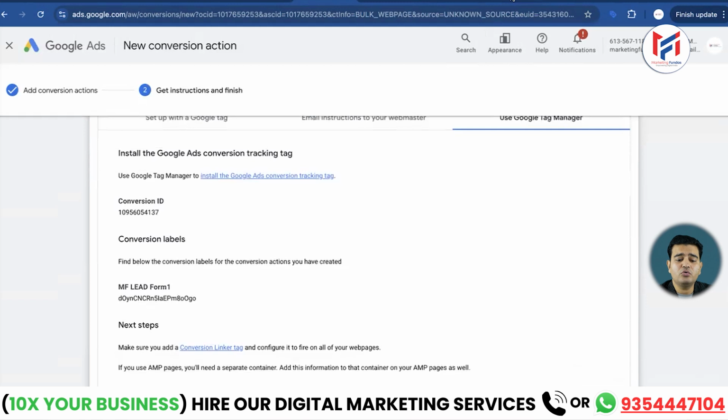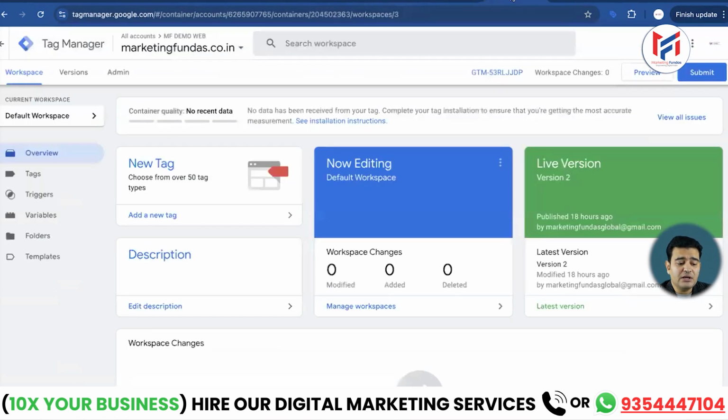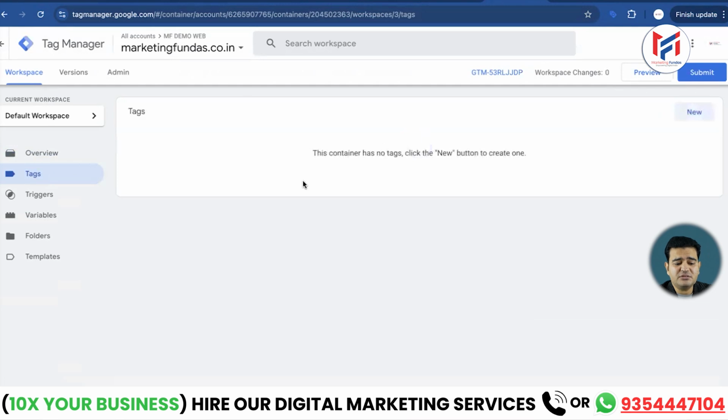We'll be going to our Google Tag Manager account that we created. Now here we need a tag, as we have to set it up. So we'll click on tags. Understood? If we go to tags, then it's blank now. We just created it to teach you. So we'll create a new one.